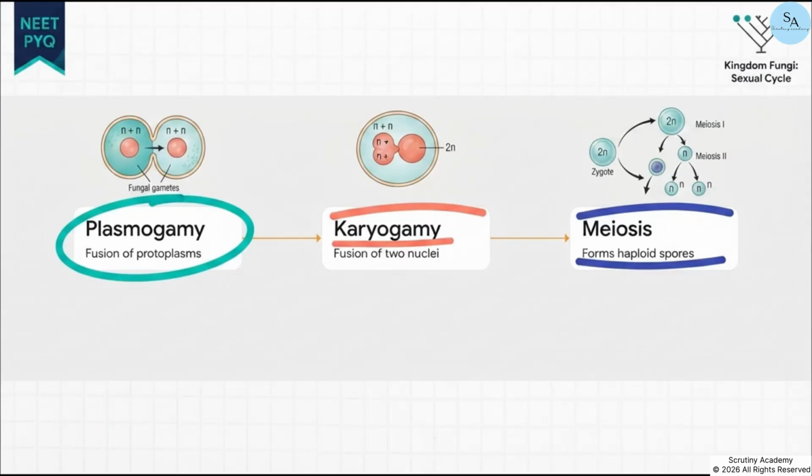When it comes to sexual reproduction in fungi, the process is highly structured and it gets tested all the time. It happens in 3 very exact steps. Step 1 is plasmogamy. This is the fusion of just the protoplasms between 2 gametes. Step 2 is karyogamy, which is the actual fusion of the 2 nuclei. And finally, step 3 is meiosis, a reduction division in the zygote that results in haploid spores.